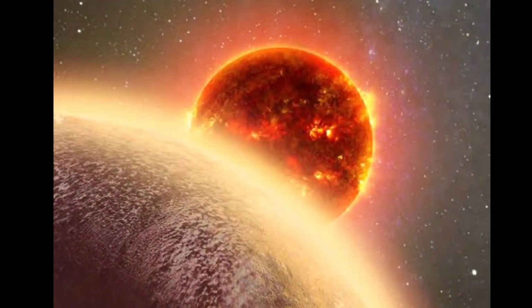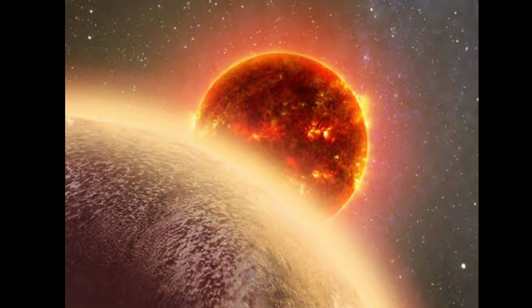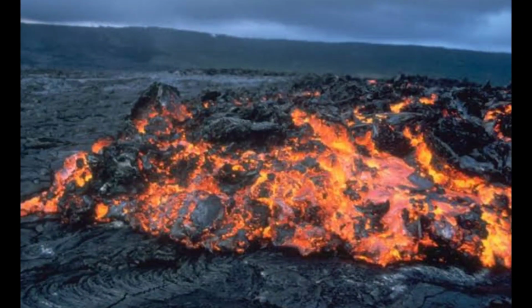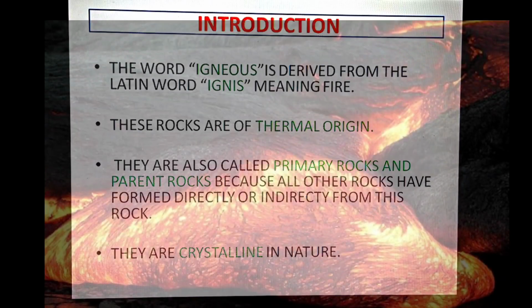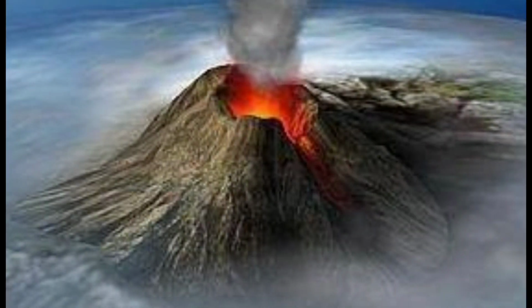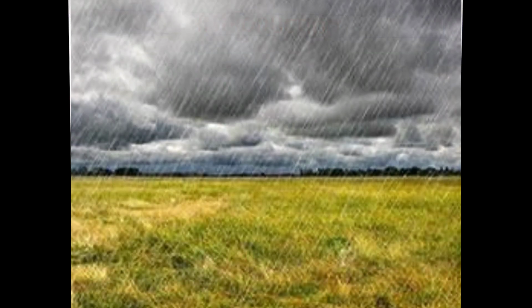When the earth was formed, it was very hot, it was having very high temperature and there were volcanic eruptions. Now from these volcanoes came out magma, which are molten rocks. They came out from the mantle, that is the second layer, and they spread all over the earth's surface. Now after a long time of continuous volcanic eruption, the climate of the earth suddenly experienced certain changes and rainfall started.